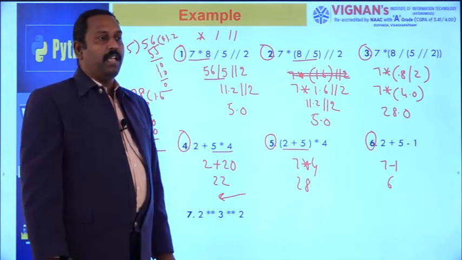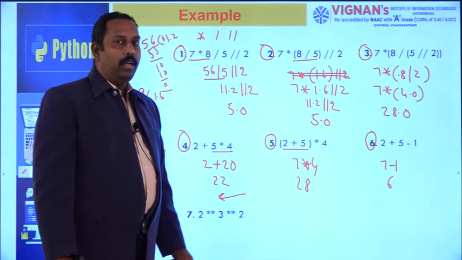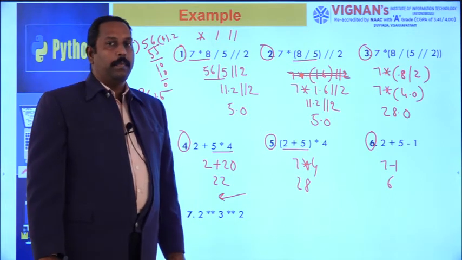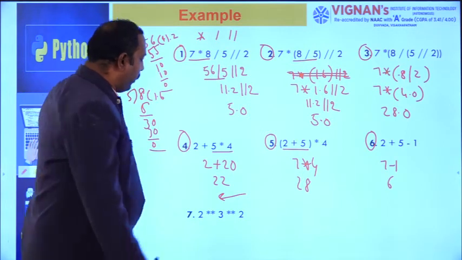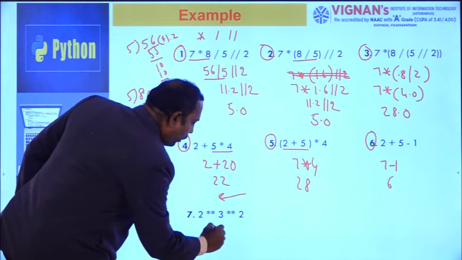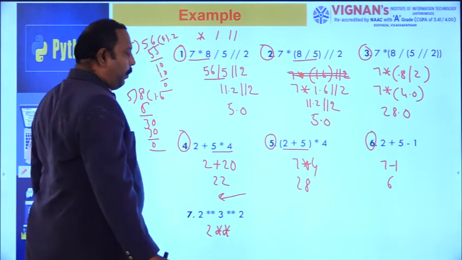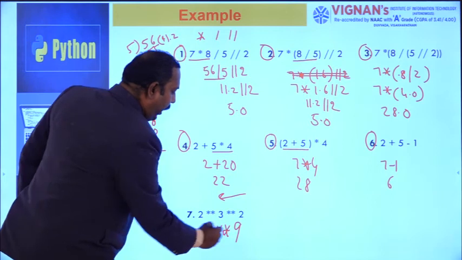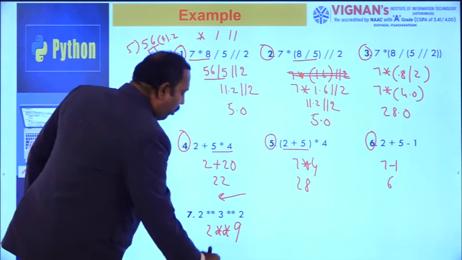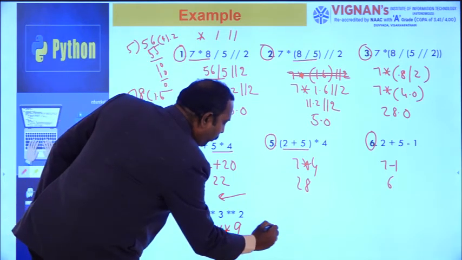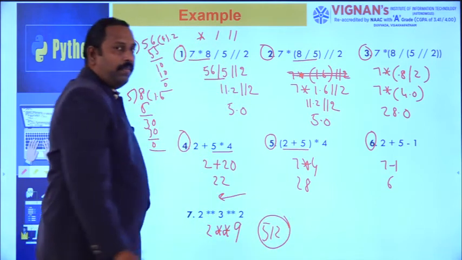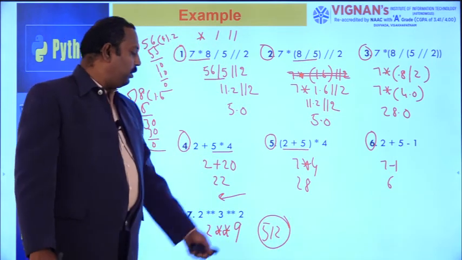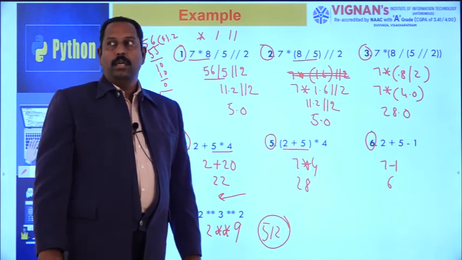If operators have the same priority, you evaluate from left to right, except for double star, which goes right to left. That's why 3 power 2 is 9, and 2 power 9 gives the output 512.